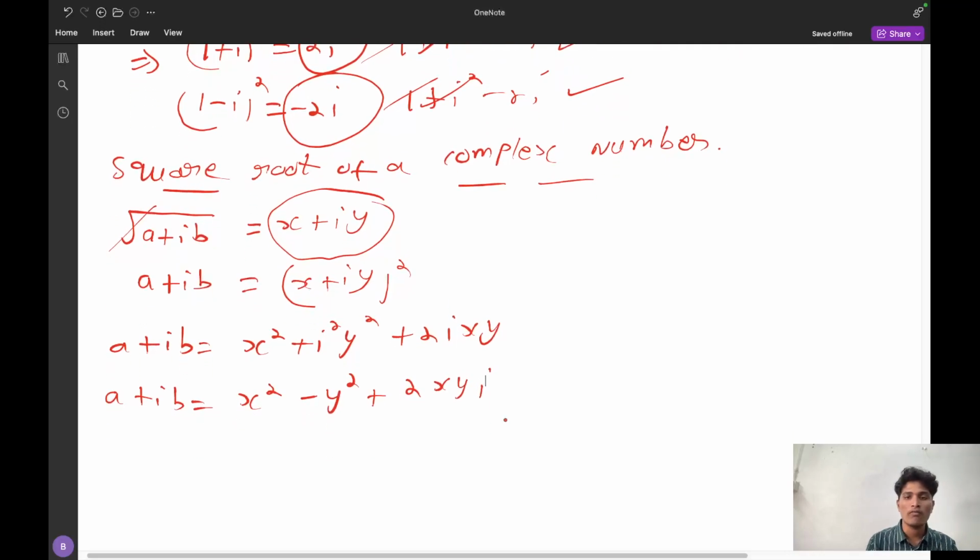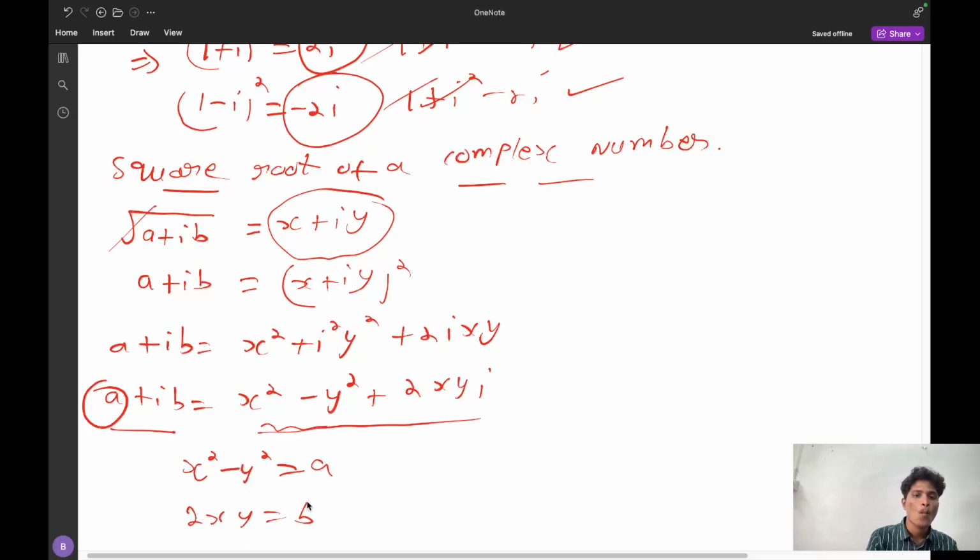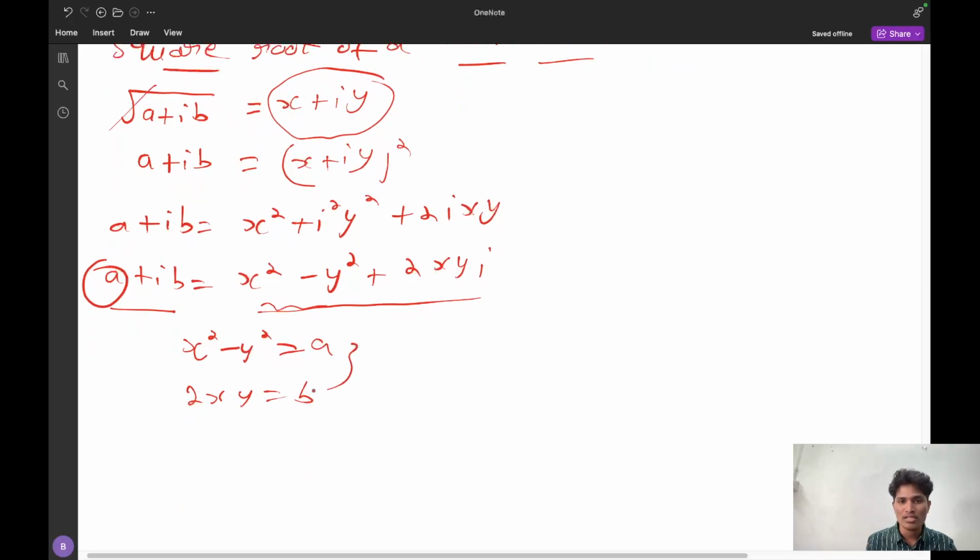Now what we have to do? We have to compare. I already said this is a complex number and this is also another complex number. Two complex numbers are equal when real is equal to real and imaginary is equal to imaginary. So real is equal to real, that is x square minus y square equal to a, and imaginary equal to imaginary, that is 2xy is equal to b. Now we have to solve these two and find the value of x and the value of y.